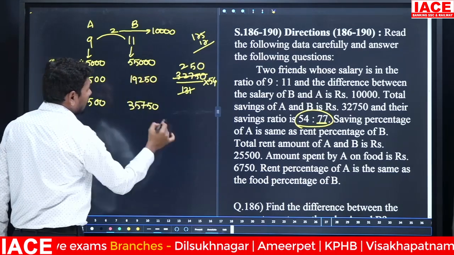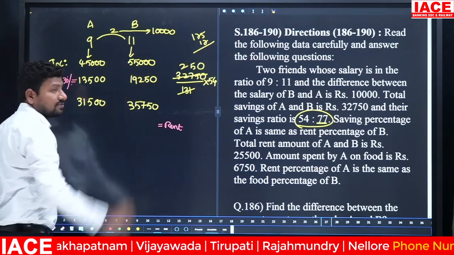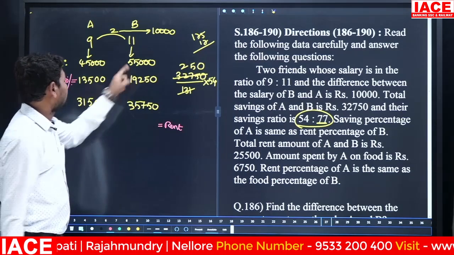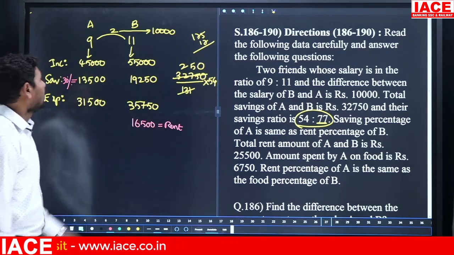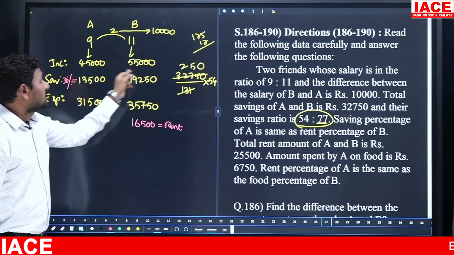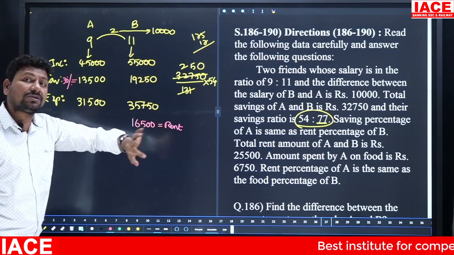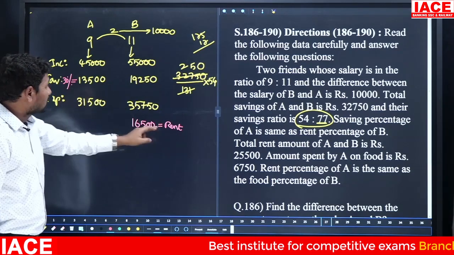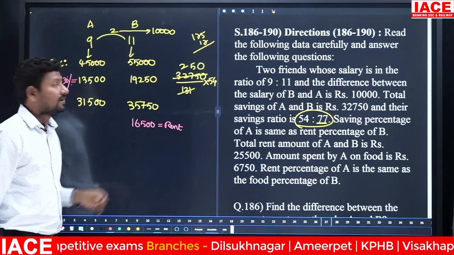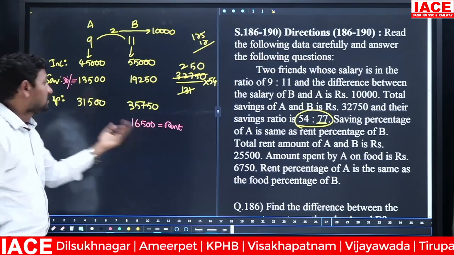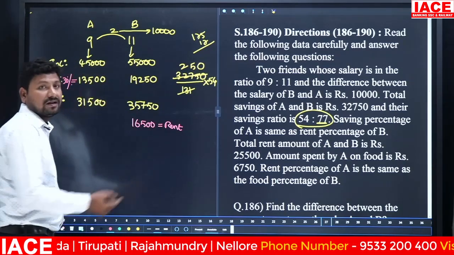Rent for B means we need to calculate rent. Rent is how much? 30 percent of 55,000. 3 times 5 is 15, 15 into 11 is 165, so 16,500. B is paying 30 percent of total salary. A's saving percentage is equal to B's rent percentage, which is 30. 30 percent of 55,000 is 16,500. 10% is 5,500, then 30% is 16,500. Then from 35,750, 16,500 will be removed, and the remaining value will be generated.